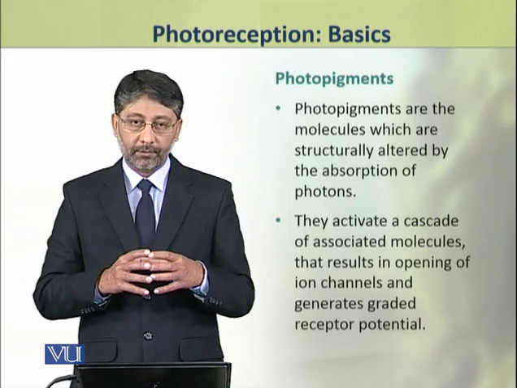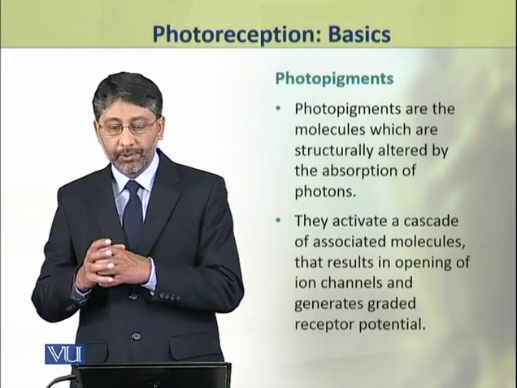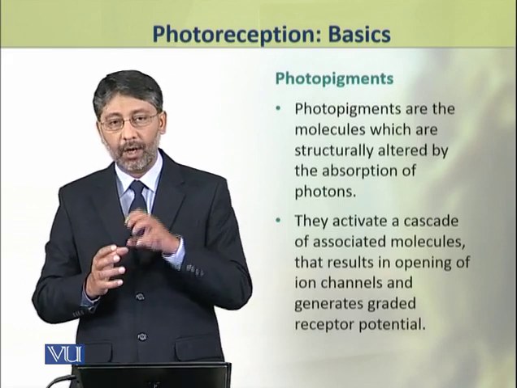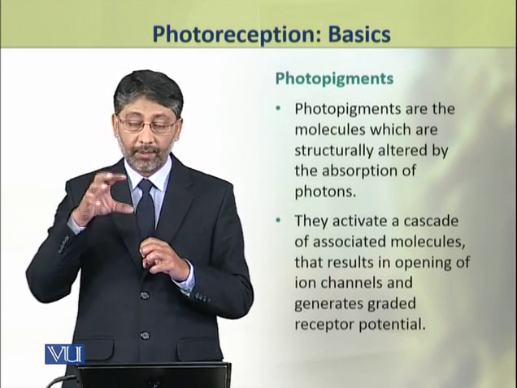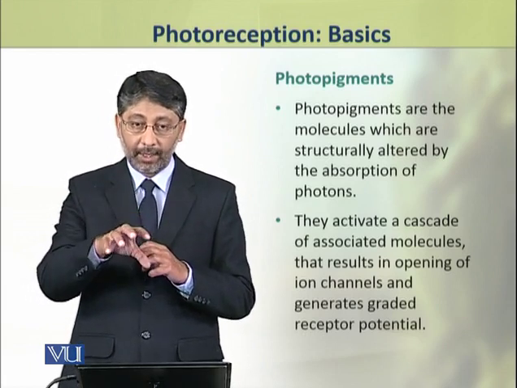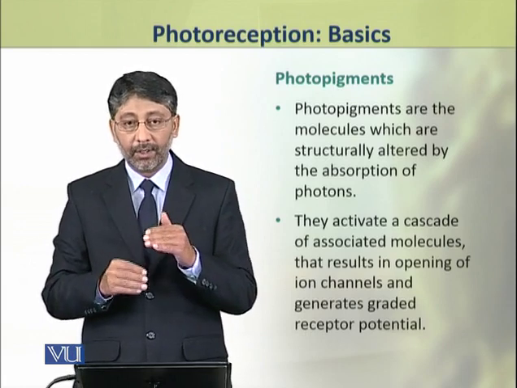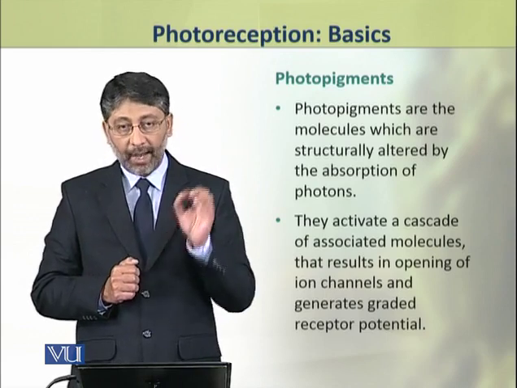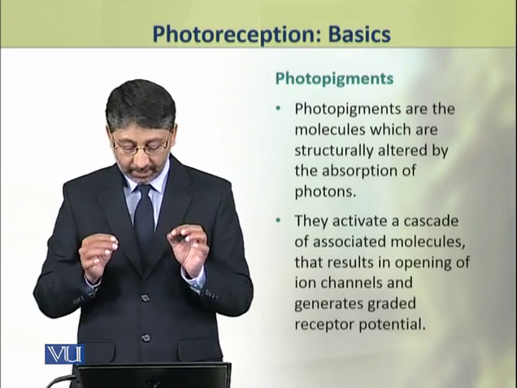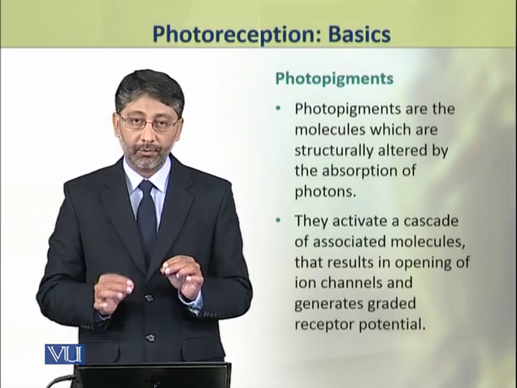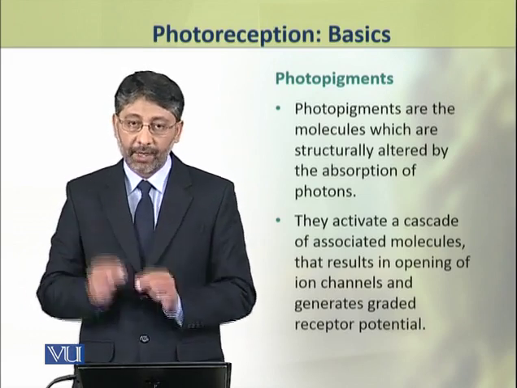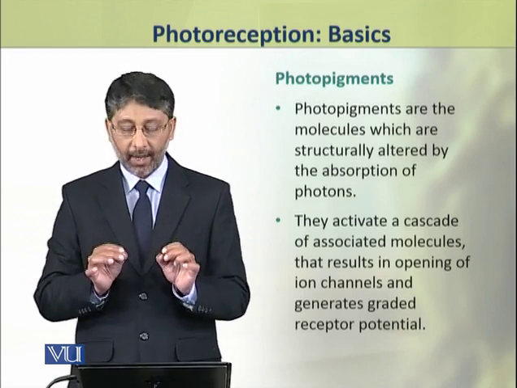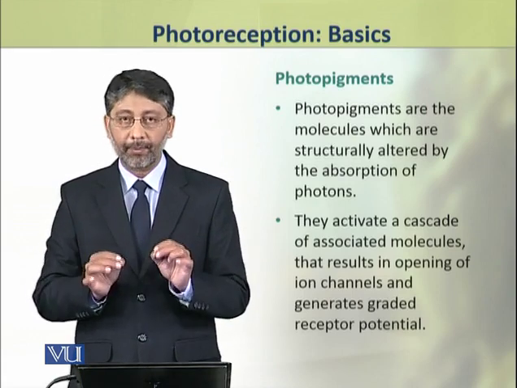The photopigments are the molecules which are structurally altered by the absorption of photons. When photons fall on these or reach them, as a result structural changes appear in these photopigments. As a result, they activate a cascade of associated molecules and a cascade of reactions that results in the opening of ion channels and generate graded receptor potentials.